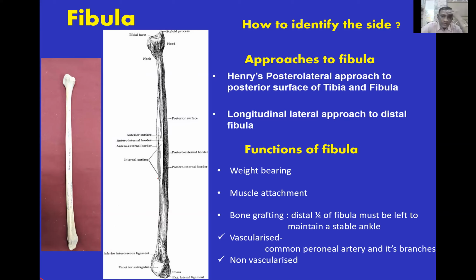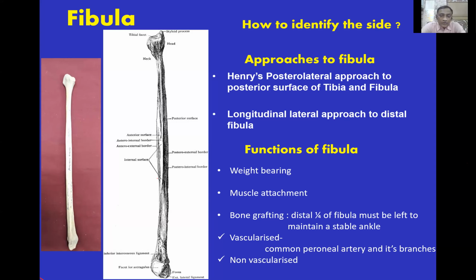What are the functions of the fibula? It's a weight-bearing bone. It gives attachment to the various muscles. It can be used for bone grafting. However, the distal one-third of the fibula must be left alone to maintain the stability of the ankle joint. You can use a vascularized fibula graft using the peroneal artery and its branches, or a non-vascularized graft.